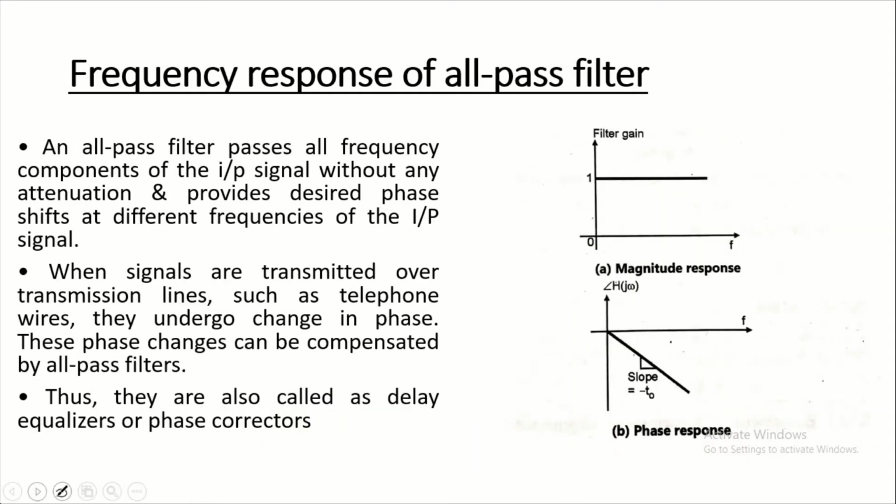Now, frequency response of the all pass filter. All pass filter means it passes all the frequencies. An all pass filter is characterized by modulus of H equal to 1, H meaning gain, for all frequencies, and the angle of H is equal to minus T0 omega, where T0 is a constant as shown in figures A and B. The all pass filter passes all the input signal without any attenuation, but it delays each signal in proportion to its frequency. Hence it is called a delay filter.